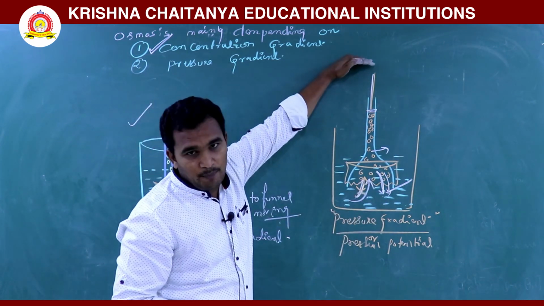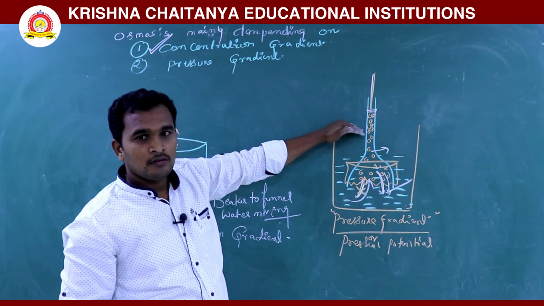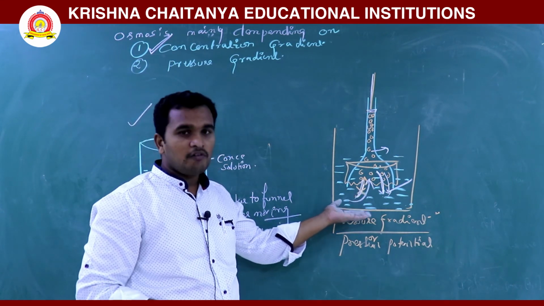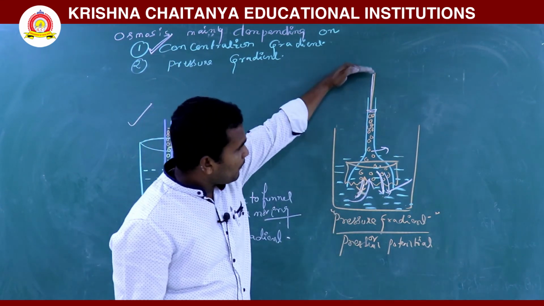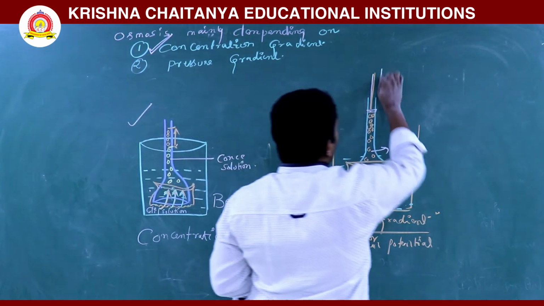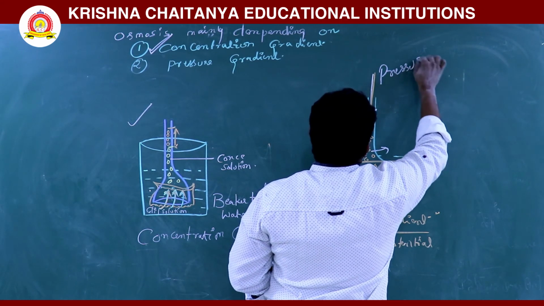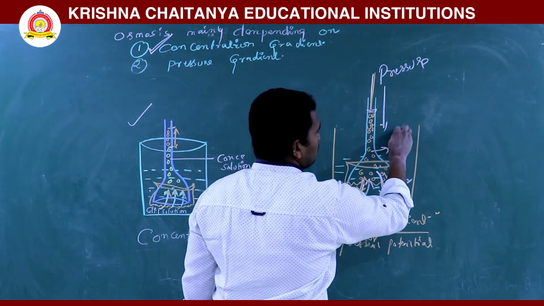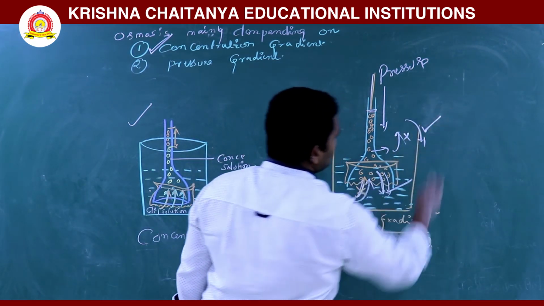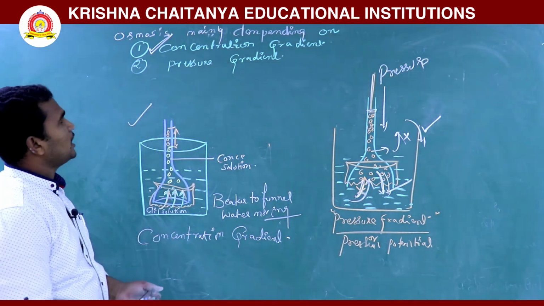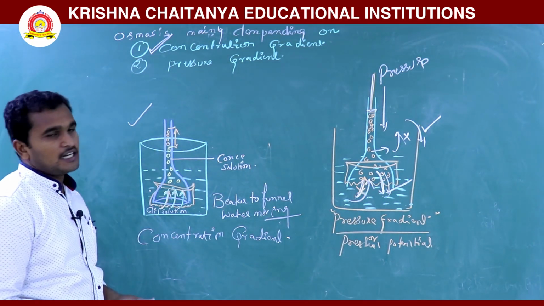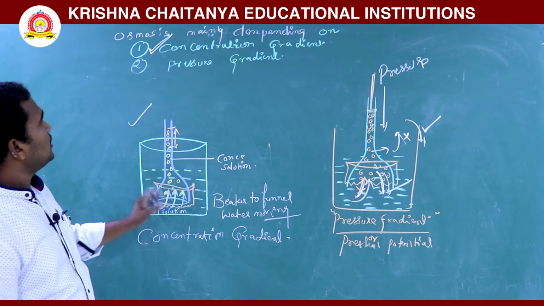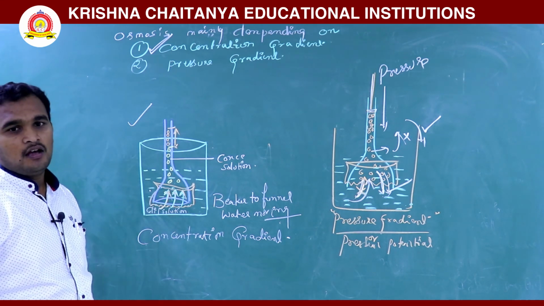When you apply external pressure here, the diffusion will be stopped, and reverse osmosis will take place. So osmosis mainly depends on concentration gradient and pressure gradient. This is the osmosis.